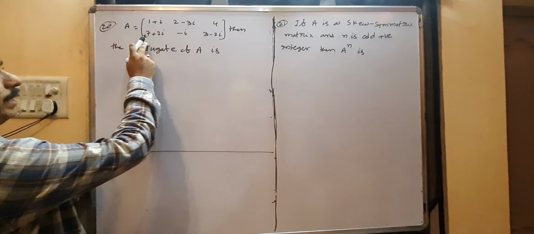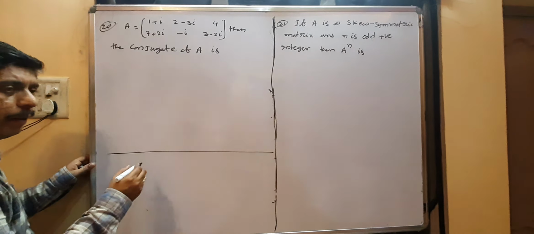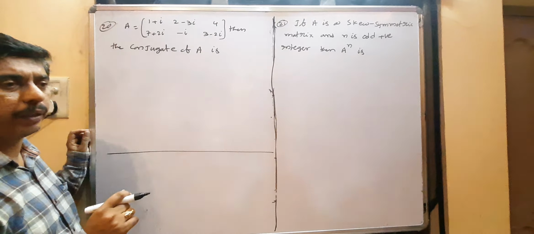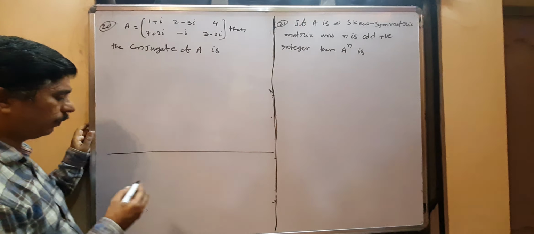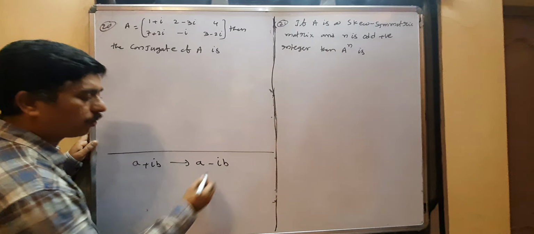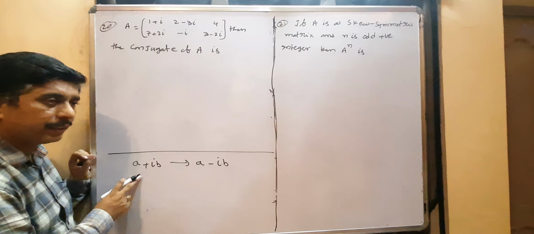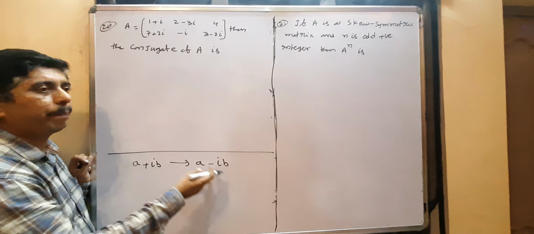Matrix A is given, then you have to find the conjugate of A. In the square matrix, replace each complex number by its conjugate. The conjugate of A plus IB is A minus IB, and the conjugate of A minus IB is A plus IB. So a plus becomes minus, and a minus becomes plus.